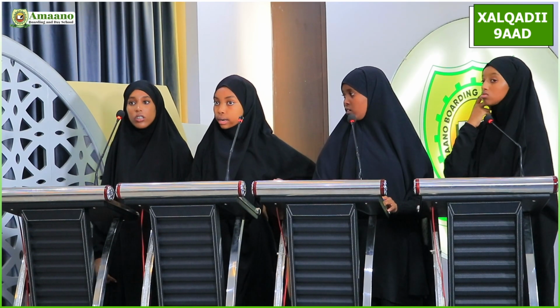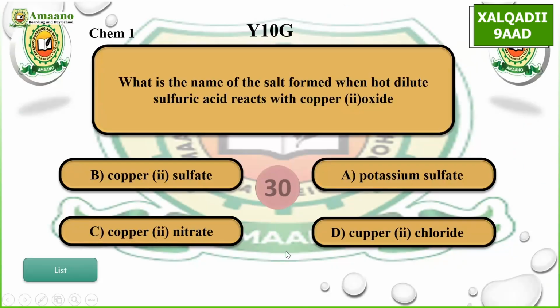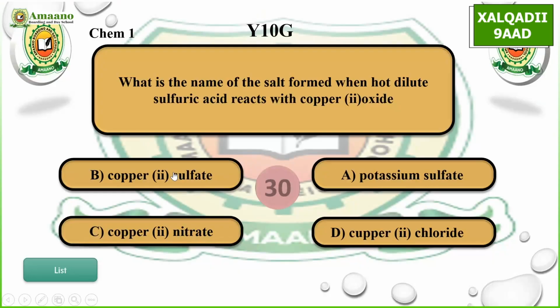Back to the girls, choose a question. Chemistry 1. What is the name of the salt formed when hot dilute sulfuric acid reacts with copper 2 oxide? A, potassium sulfate, B, copper 2 sulfate, C, copper 2 nitrate, and D, copper 2 chloride. B. B, copper 2 sulfate. Correct. Back to the boys.